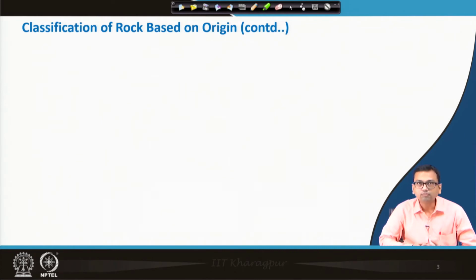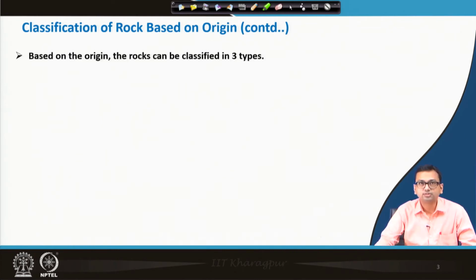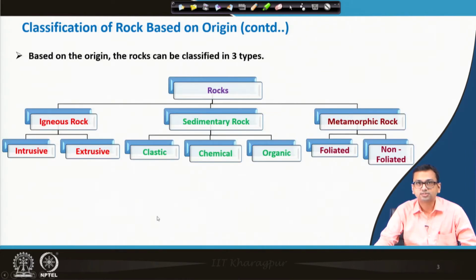So, classification based on origin, this diagram I showed you in our previous class, just a quick revision. Igneous rock can be divided into two categories: intrusive and extrusive igneous rock. Sedimentary rock has three types: clastic, chemical and organic. And the third category is metamorphic rock, which has two categories: foliated and non-foliated.